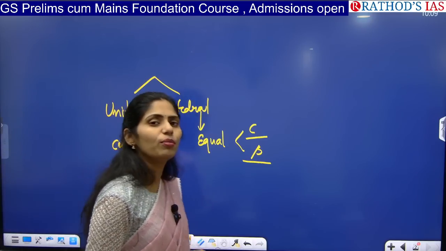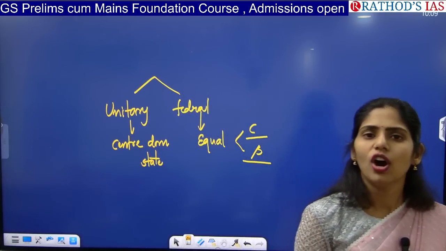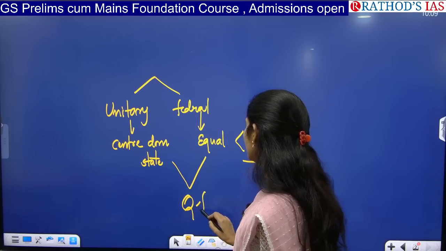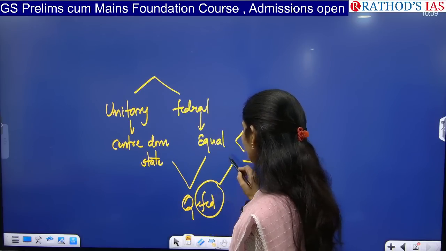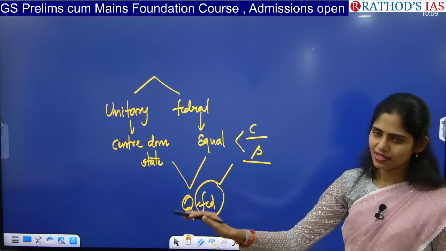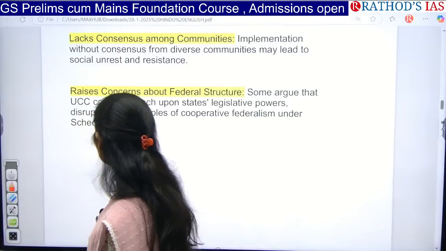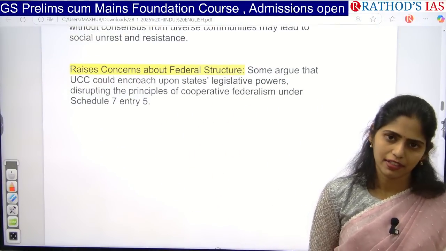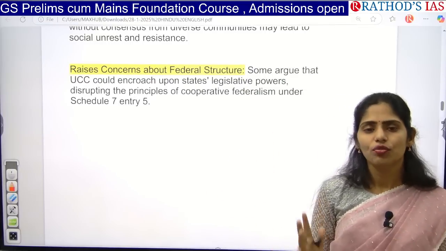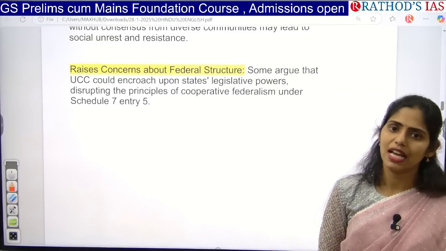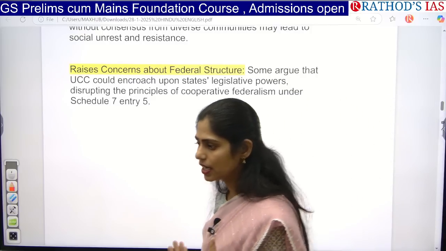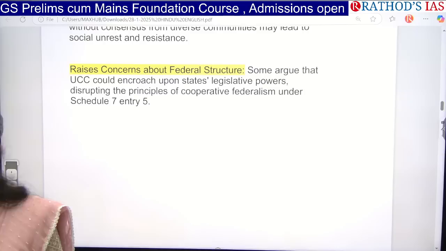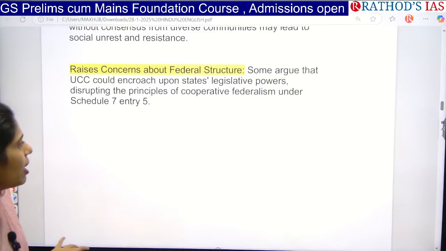If you see the Indian form of government, it is not entirely unitary and not entirely federal. We have a structure called quasi-federal. That means we have a federal structure with unitary bias. So if you implement this UCC, it will affect our federal structure. That means the division of powers between center and state will be affected. So these are some important challenges present in implementing UCC in our country. Because of this, states till now have not adopted UCC. After independence, only Uttarakhand is the first state to adopt UCC fully. Clear? So that is about this first topic.